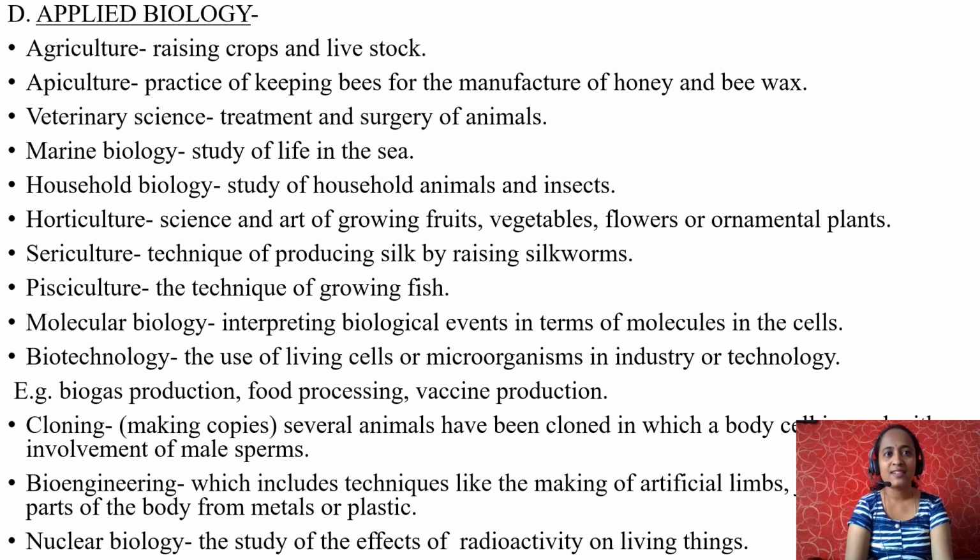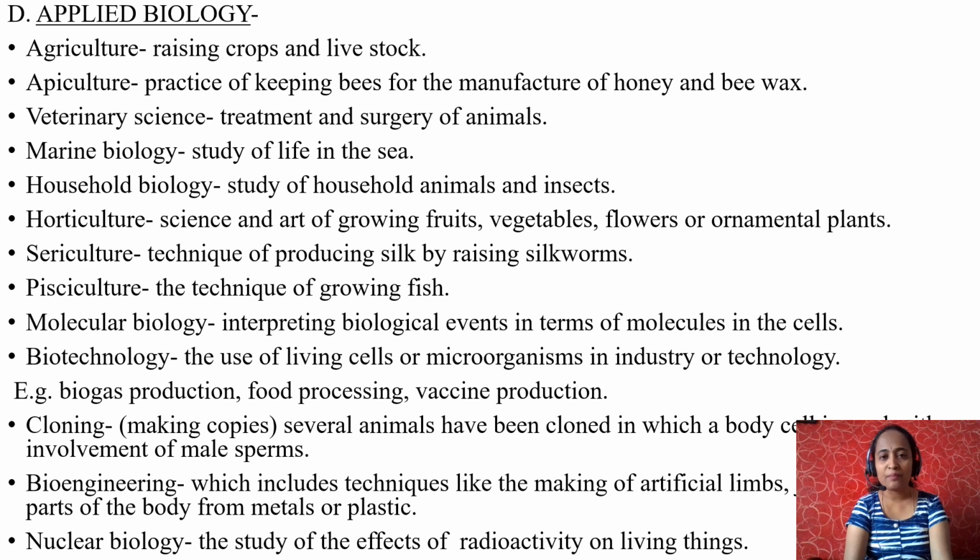Veterinary science is the treatment and surgery of animals. So the particular person, a doctor called a veterinary doctor, will treat and do surgery on animals. Marine biology, as the name indicates, marine, sea, is the study of life in the sea. Household biology is the study of household animals and insects, for example, pet animals, household animals, insects.